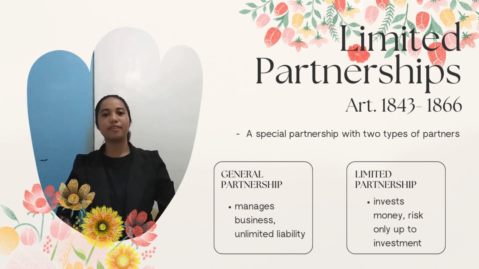Article 1856 states that in a partnership, the distribution of profits and the return of contributions must follow what was agreed upon by the partners. If there is no agreement, profits and losses will be shared in proportion to each partner's contribution. Meanwhile, Article 1866 explains that when a limited partnership is dissolved, its settlement must follow legal procedures, meaning debts and liabilities are paid first, followed by the return of contributions to limited partners, and finally the distribution of remaining assets to the general partners.